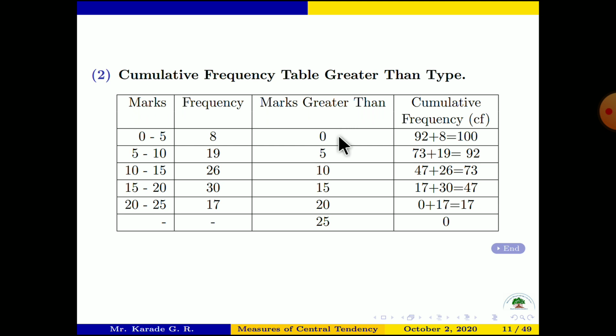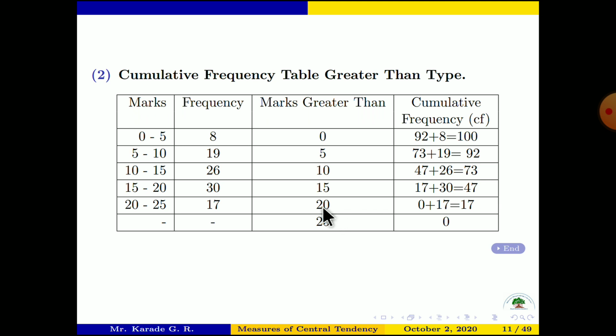Okay, so we start from the number 0, means lower limit. We write only lower limits here. See here 0, here 5, here it is 10, here it is 15, here it is 20. Okay, and then one more row is 25. Not necessary to write this 25 also, means marks greater than 25. There is no student having marks greater than 25, 0 students.